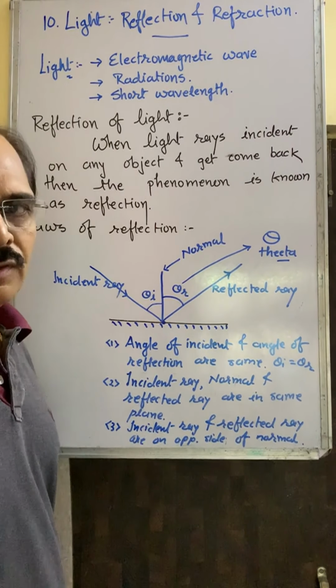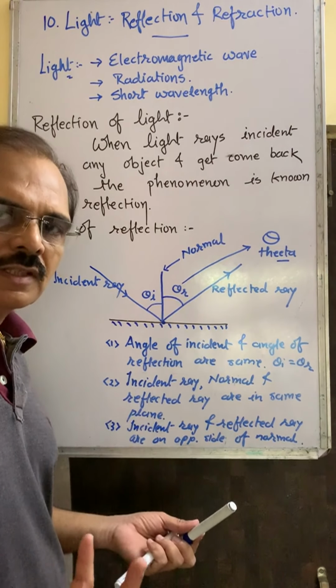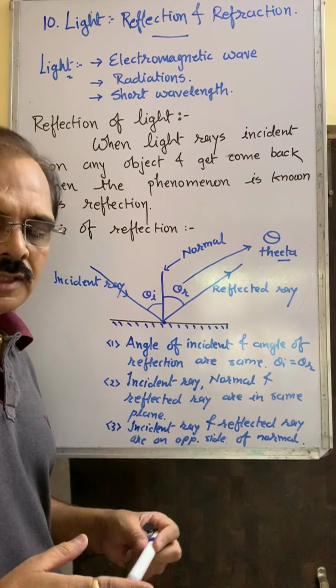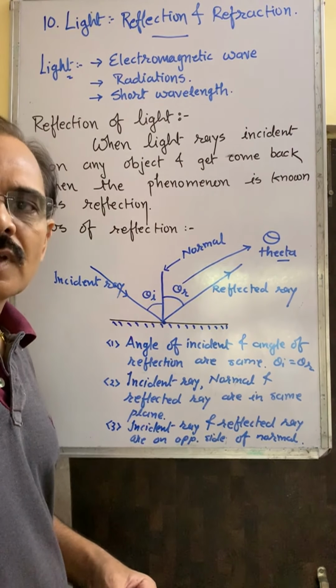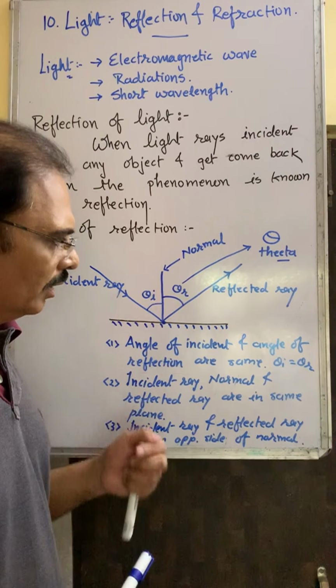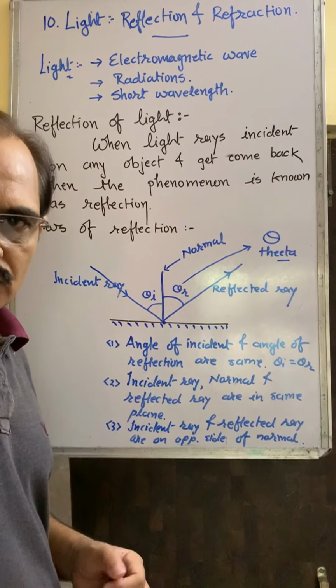You have to write this definition and the laws of reflection. You know that some limitations are there. The board is very small, the chapter is very big, and that's why we stop here. Repeat this video again and note down all these in your notebook. That's it.